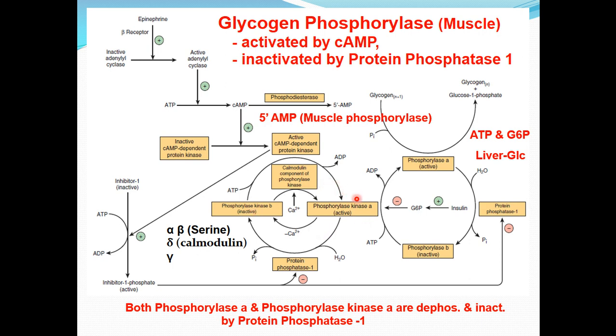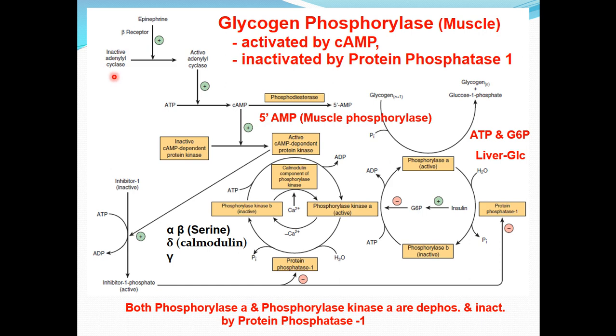Again, I am summarizing this pathway. Glycogen phosphorylase exists in two forms, A and B. A form is the phosphorylated form and is the active form, and B form is the inactive form and is the dephosphorylated form. This phosphorylase kinase also exists in two forms. A form is active, which is phosphorylated, and B form is inactive, which is dephosphorylated.